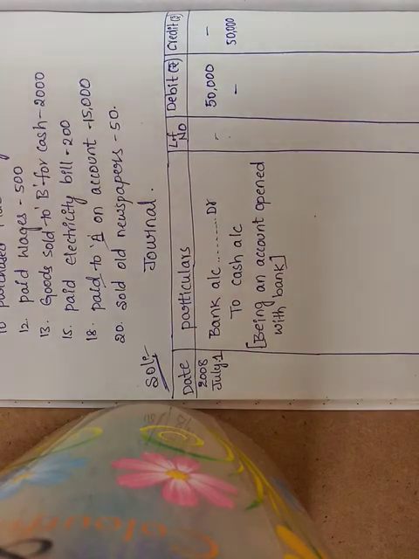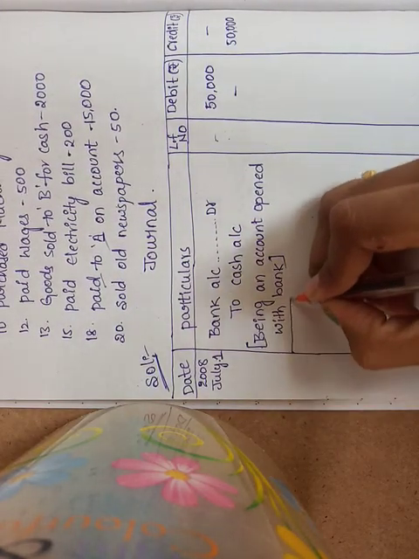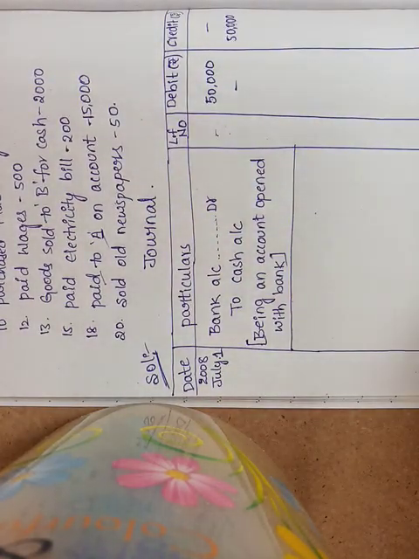This is the narration. So the first transaction is completed, and you have to draw a line.